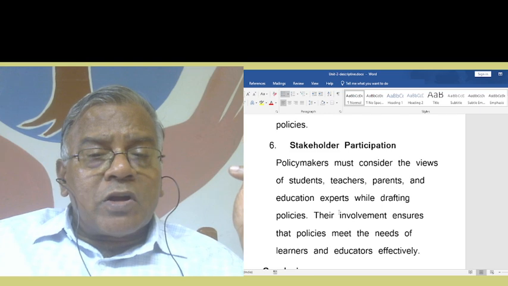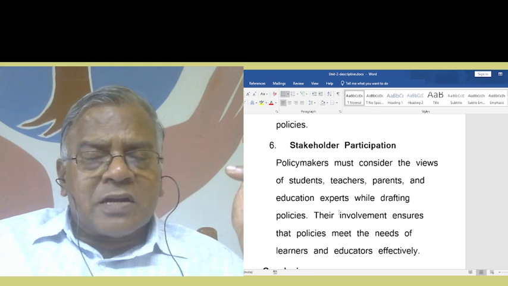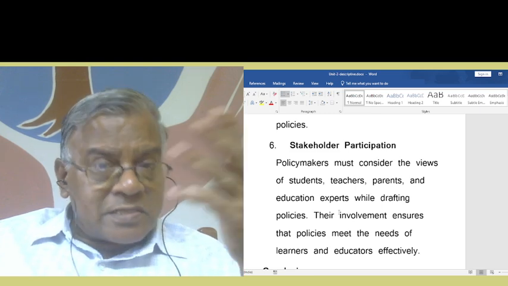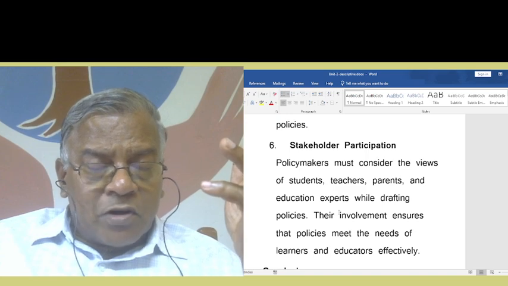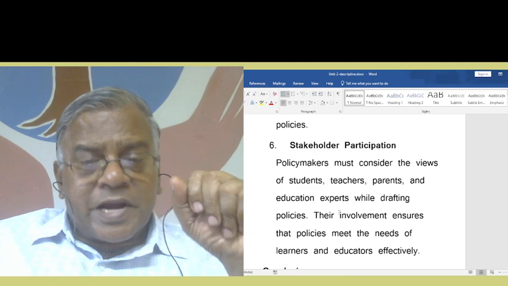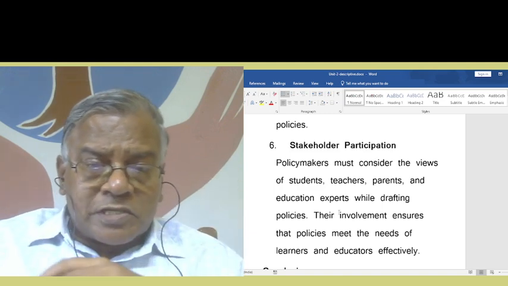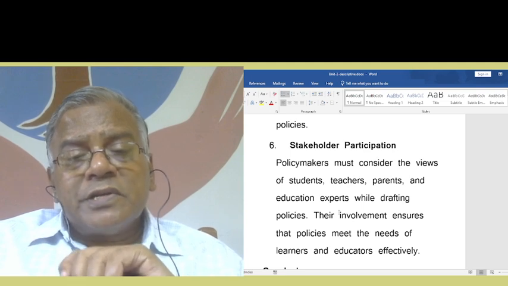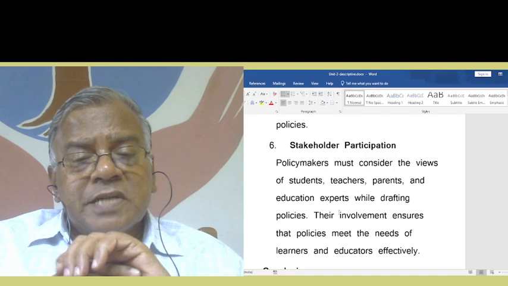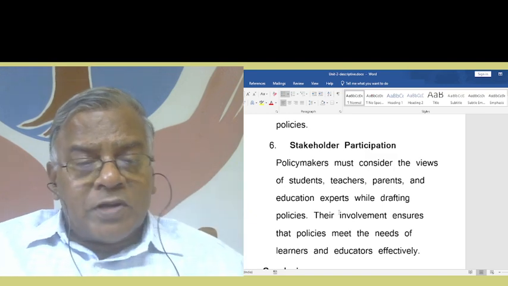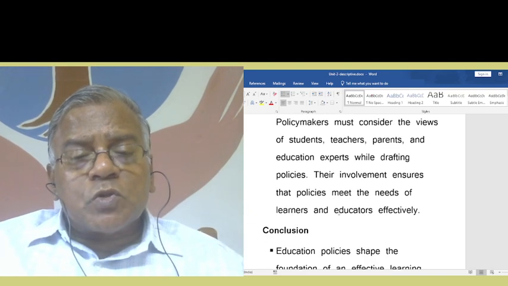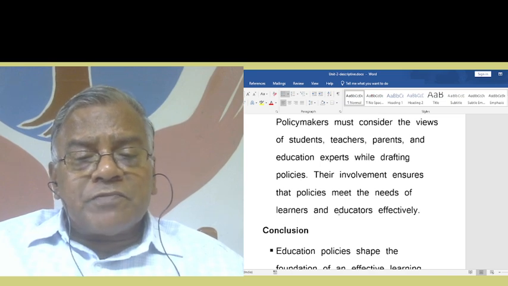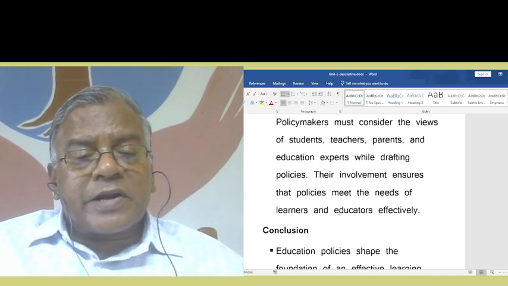Then stakeholder participation. Stakeholder means parents, experts, whoever is interested in the education of the children. They are all stakeholders. Policymakers must consider the views of students, teachers, parents, and education experts while drafting policies. Their involvement ensures that policies meet the needs of learners and educators effectively.